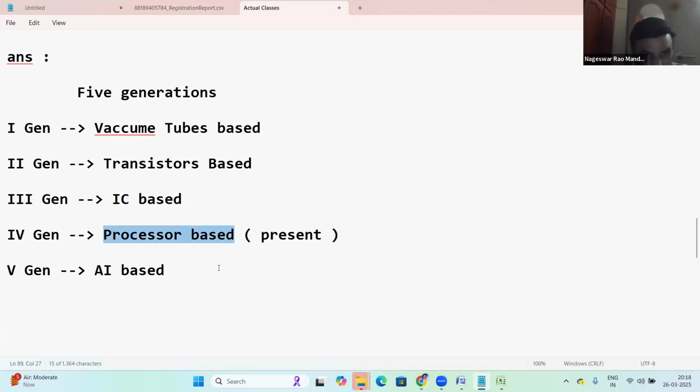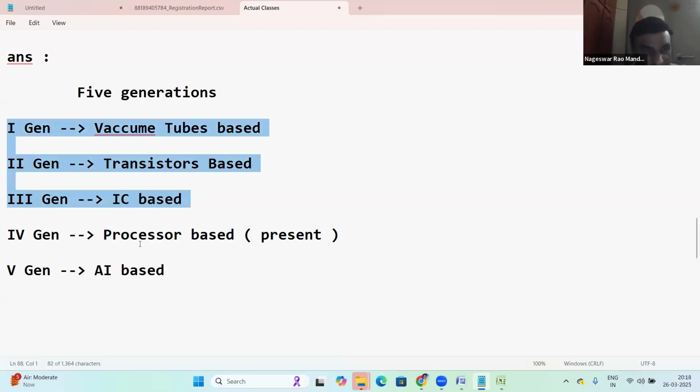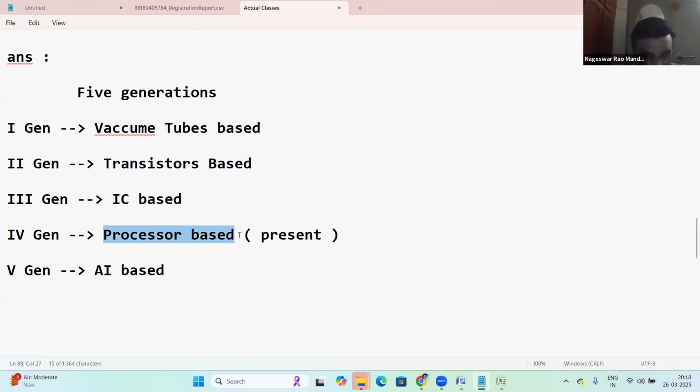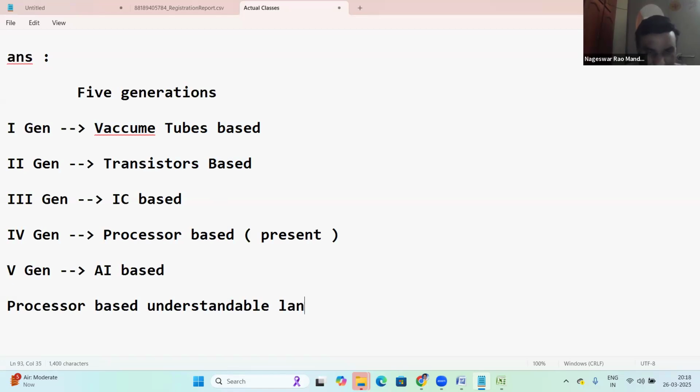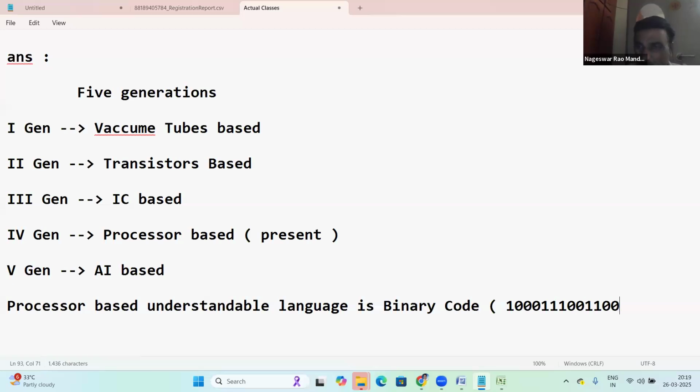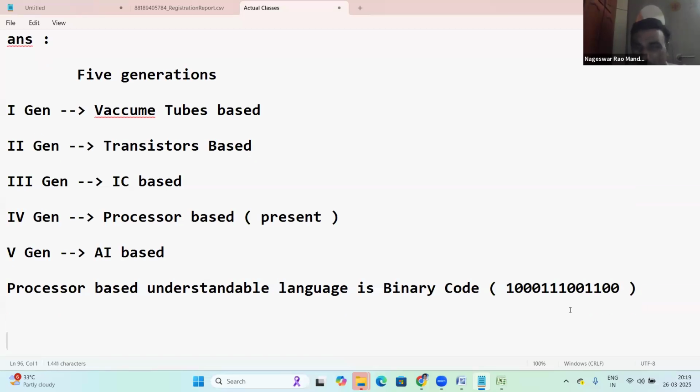Let us see about the processor. These are very old ones, nowhere used now. Presently, processors are used. So what is the processor based understandable language? The understandable language is binary code, something like a zeros and ones format.